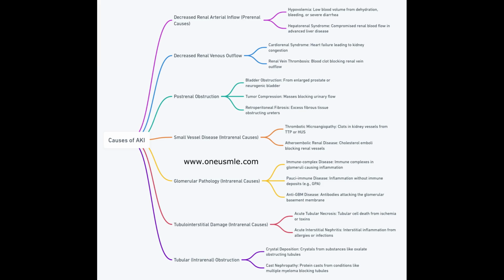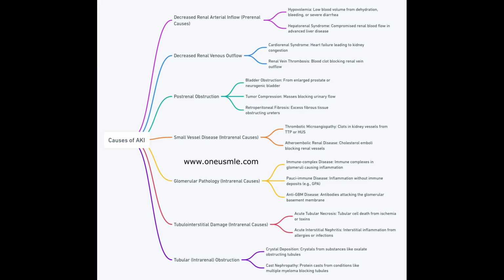Moving to postrenal causes, these occur when urine flow is obstructed. This can happen with a bladder obstruction from an enlarged prostate or neurogenic bladder, or from tumor compression in the pelvic area. Another obstructive condition is retroperitoneal fibrosis, a rare issue where excessive fibrous tissue blocks structures like the ureters.